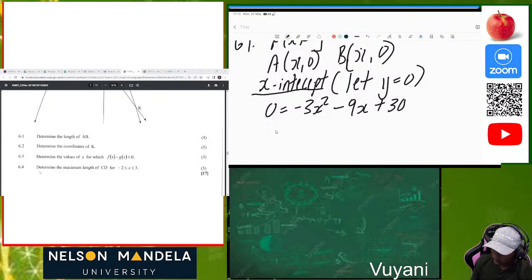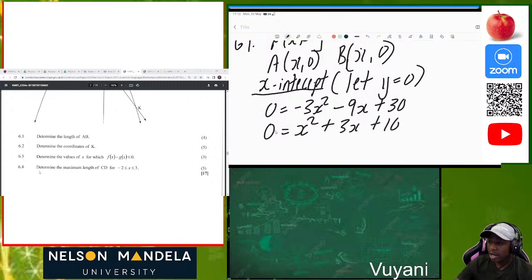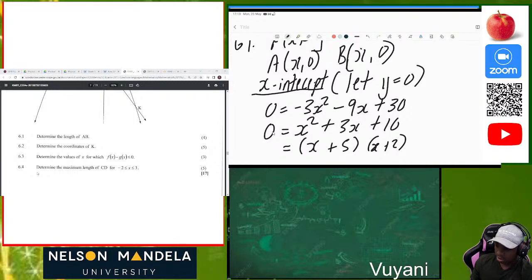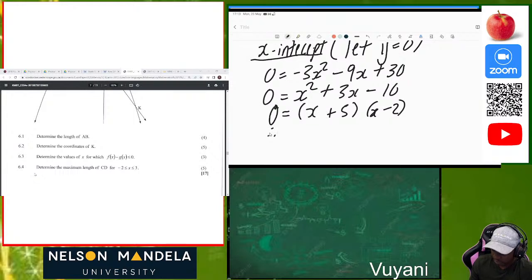So let's go now. If you're going to use factor form, we know that negative 3, you divide all through by negative 3, is going to be x squared plus 3x minus 10. If you're going to use the factor form, we start by equating it to 0. Then we know that the factors here will be x plus 5 and x minus 2. Here the 2 must be negative, because plus and negative would give the negative 2. Great. Therefore, we have our x to be equal to negative 5, or our x will be equal to positive 2.